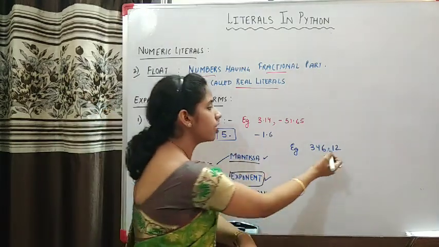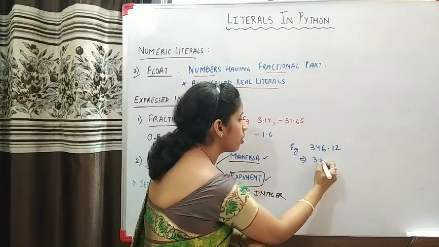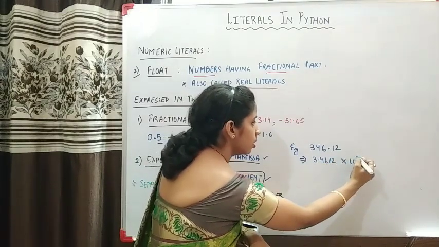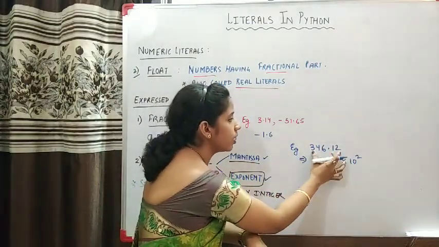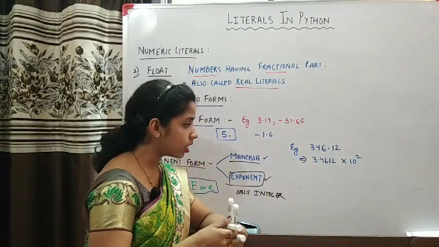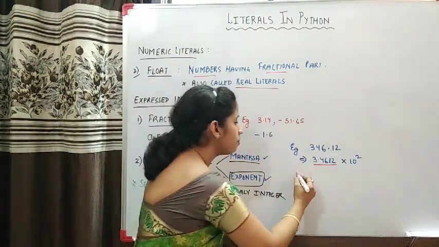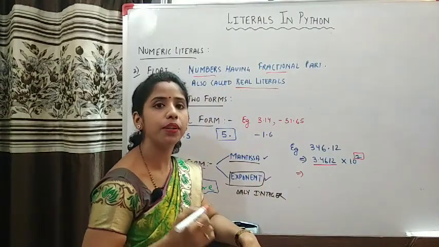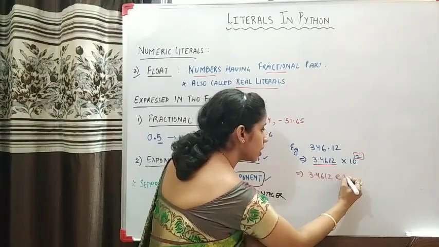Now see, if this is the number, then I can express this number this way also, 3.4612 into 10 raised to power 2. I can write it this way, and if I solve it, I'll get this number only. So this is the right way of expressing this float literal. Now see, the portion which is this will become the mantissa, and this portion, that is the power of 10, will become the exponent. Now see how I express it, 3.4612 E2.